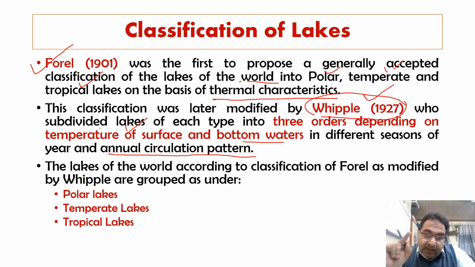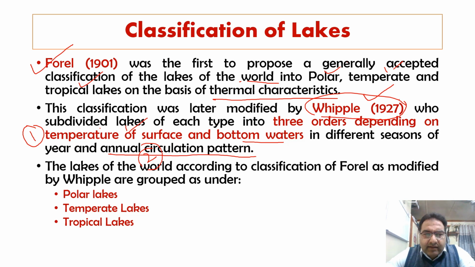Now, on the basis of the thermal characteristics, that is, on the basis of temperature. But later on, Whipple in 1927 subdivided lakes into three orders. How were they divided into orders? They were based on, number one, the temperature of the surface and bottom water, and number two, the annual circulation pattern, that is, how the water circulates in the lakes annually, or in a year.